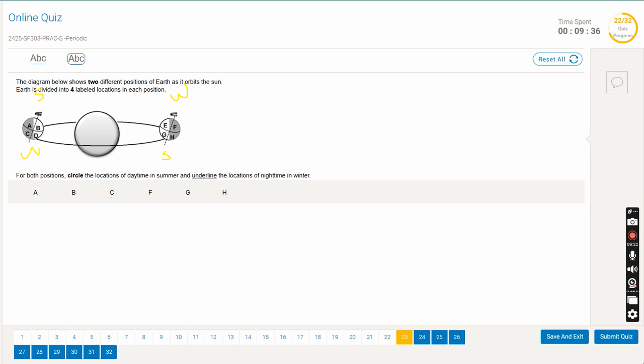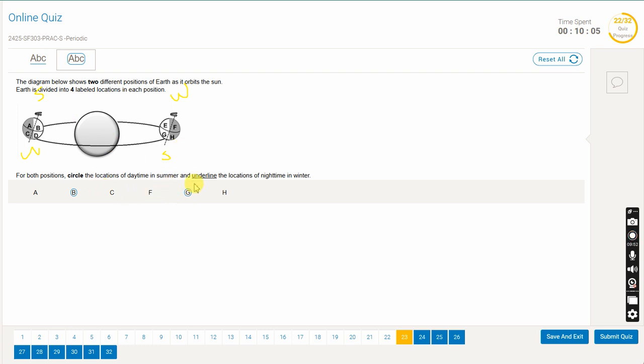So here they're asking us for both: circle the location of daytime in the summer. Daytime in the summer will be B and G. Why B and G? Because G is summer and B is also summer, and they're both in the daytime.